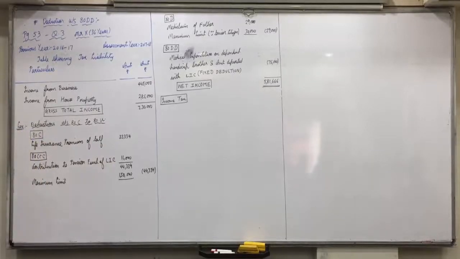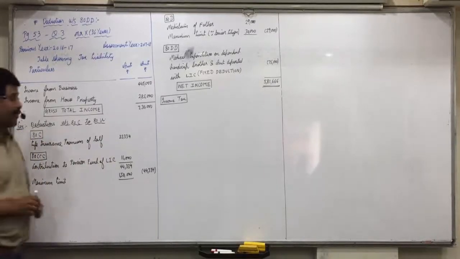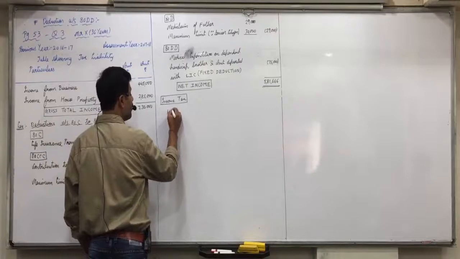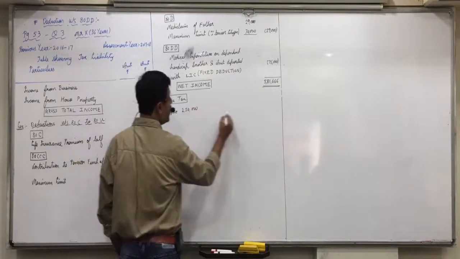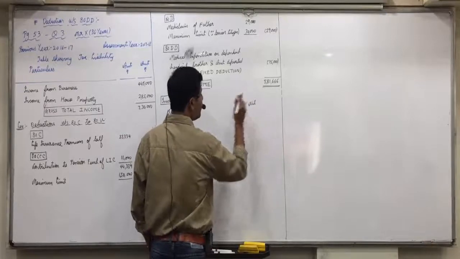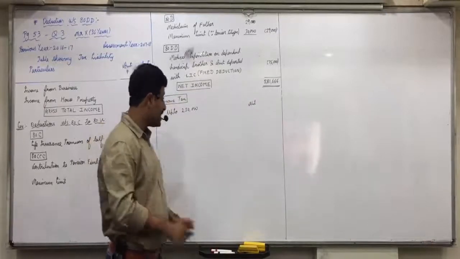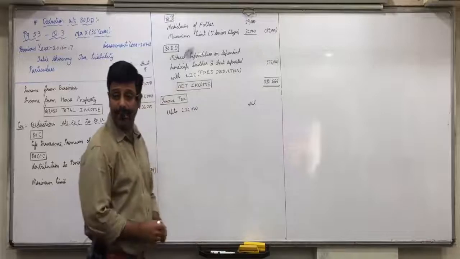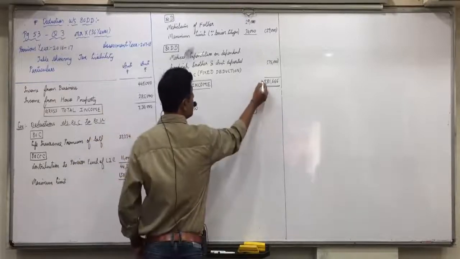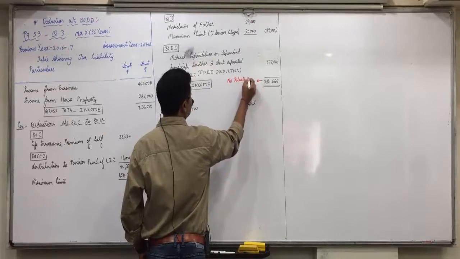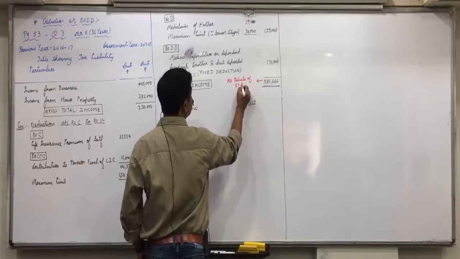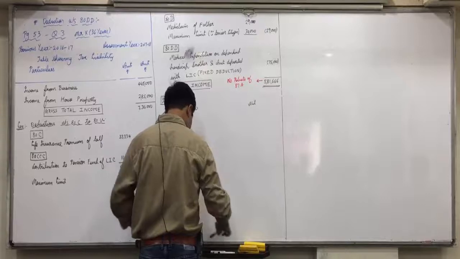Yes, 36 years means a normal individual, so up to 2,50,000 nil. One more thing, 5,81,666. So will you get rebate of 87A? No rebate of 87A, because it's more than 5 lakhs.